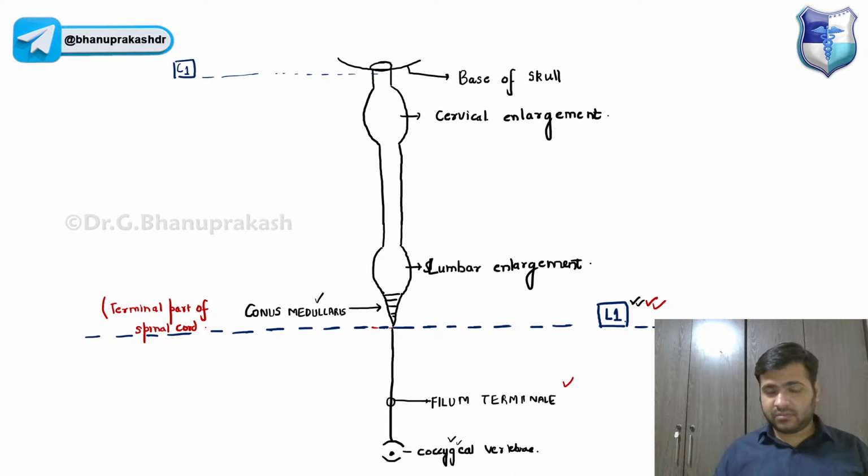But my question is, are the meninges also finishing at this particular space? Yes or no, guys? The meninges, the pia mater, the arachnoid mater, and the dura mater, are they also ending at the level of L1 only? No? No or yes, guys?